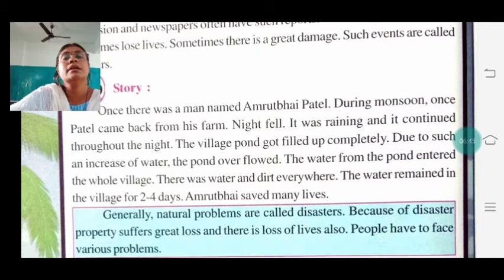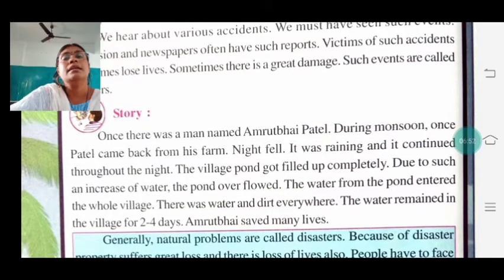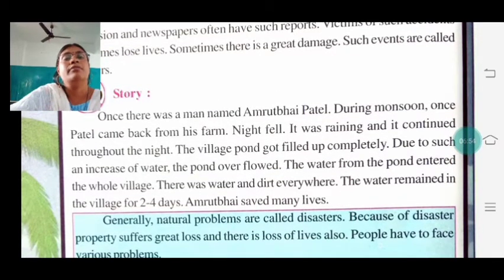Now one story is there. Once there was a man named Amrit Bhai Patel. During monsoon, once Patel came back from his farm, night fell. It was raining and continued throughout the night. The village pond got filled up completely. Due to such an increase of water, the pond overflowed. The water from the pond entered the whole village. There was water and dirt everywhere. The water remained in the village 2 to 4 days. Amrit Bhai saved many lives. So this is a story about the flood in a village.